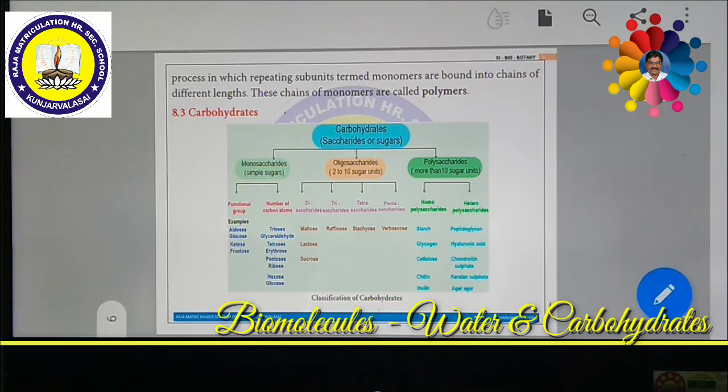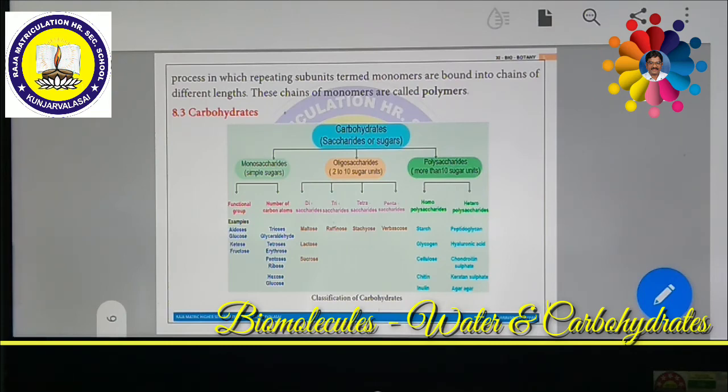Here the copper 2 sulfate has the Cu2+ ion. The copper 1 oxide has copper with plus 1. That means copper 2 plus is reduced to copper 1. This is called a reducing substance or reducing sugar. So the Benedict solution, if you add it to the carbohydrate or sugar, what happens?